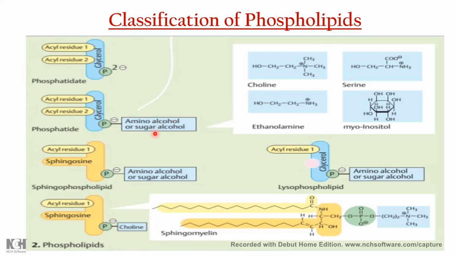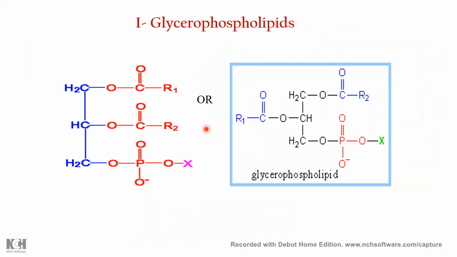It can be choline, that's called lecithin or phosphatidylcholine. If ethanolamine is attached here, then it's called phosphatidylethanolamine, or it's also called cephalin. If serine is attached, it is called phosphatidylserine. If inositol is attached, it's called phosphatidylinositol. This is the classification which I told you.